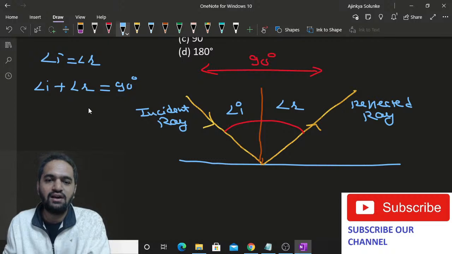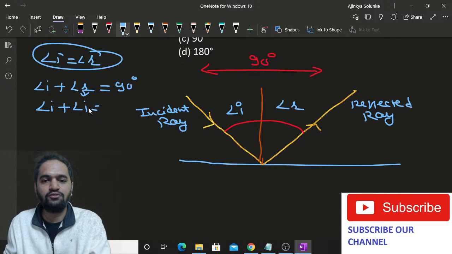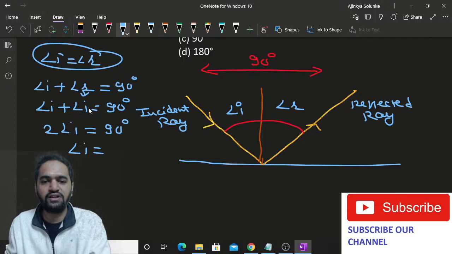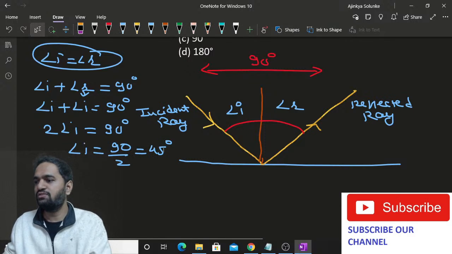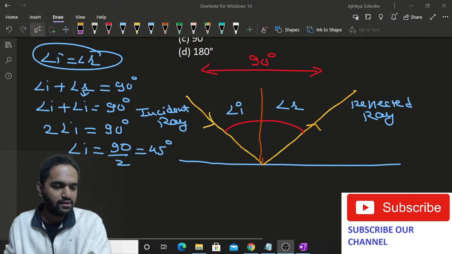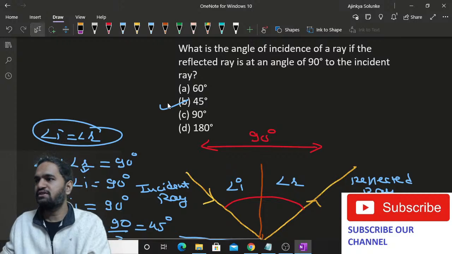Angle I plus angle I, I can replace angle R with I. So 2 times angle I is equal to 90 degree. So angle I would be 45 degree. 90 by 2, that is 45. Are you understanding how we have found out that angle I is 45 degree? Okay, so simple. So the answer is 45 degree.